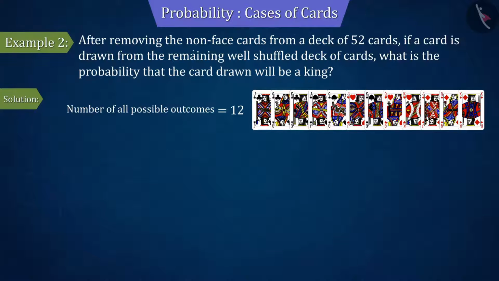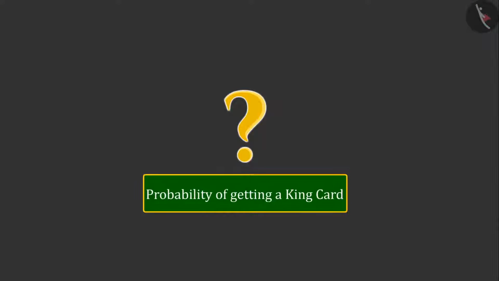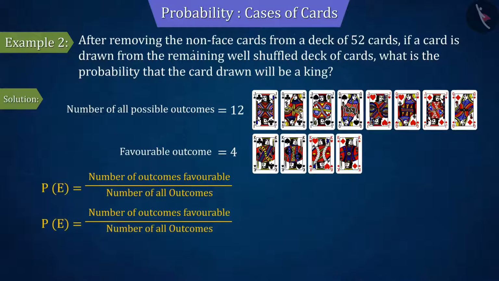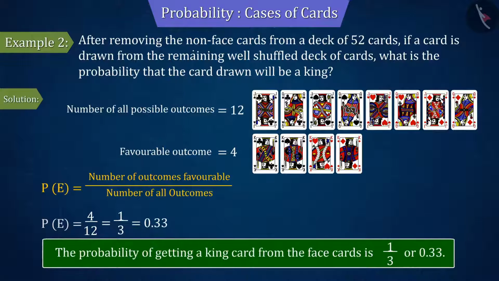This denotes the favorable outcome of the event, because we have to find the probability of getting a king card. Therefore, by substituting the values of the above outcomes in the probability formula, the probability of getting a king card from the face cards is 4 by 12 or 0.33.